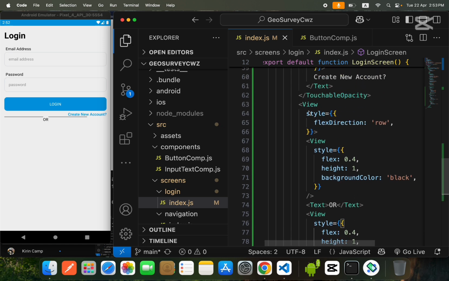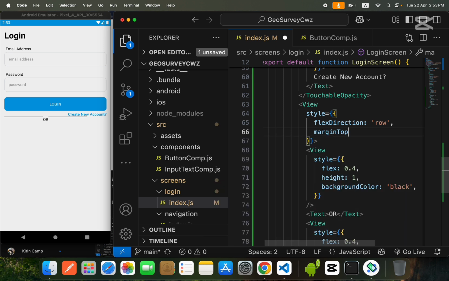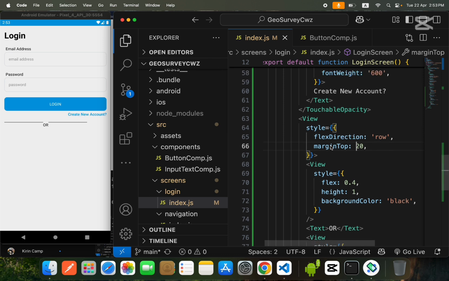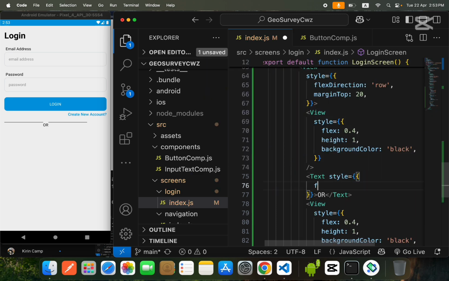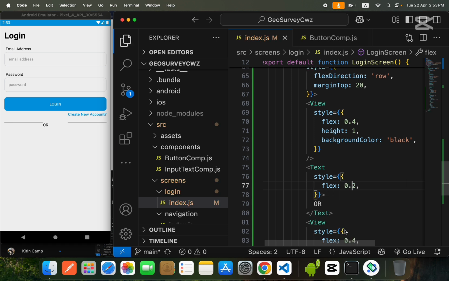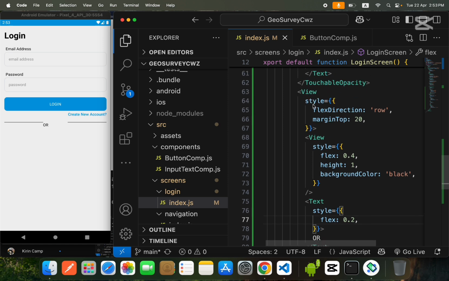And in the main view, I will give some margin top of 20, so it will take some distance from this also. And we will give our text a style of flex 0.2. So basically, this main view has a width of 100%, and flex 0.4 means that you want to give this view 40% of the width.